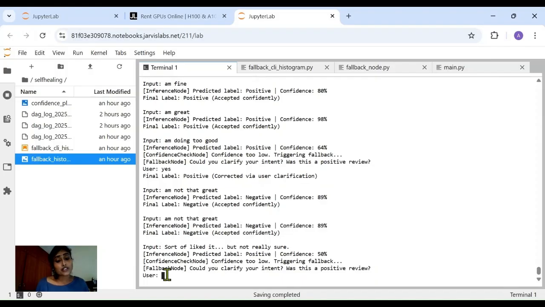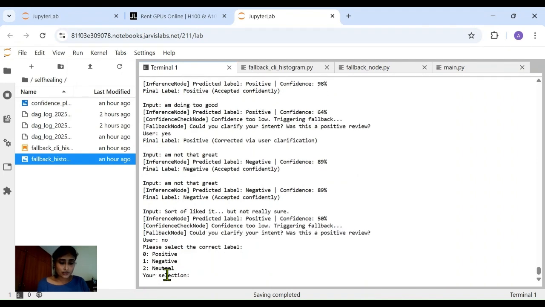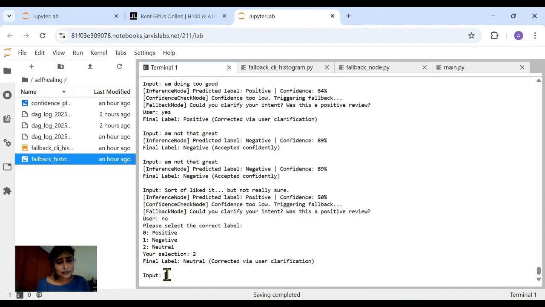So it is prompting, could you clarify your intent? Was this a positive review? It is not that positive, so I'll say no. Then it will prompt me to select manually. So what is the correct label? It's a neutral statement. So when I say two, the final label is updated to neutral, and it is saying it is corrected by a user clarification.